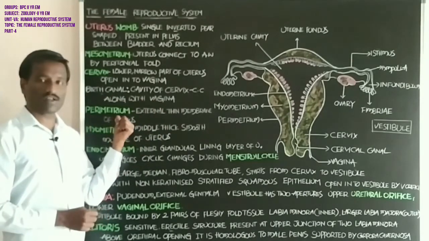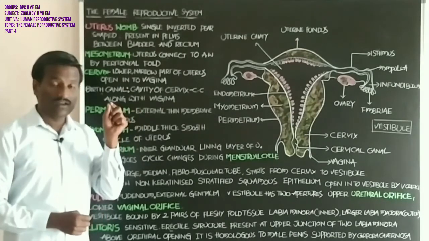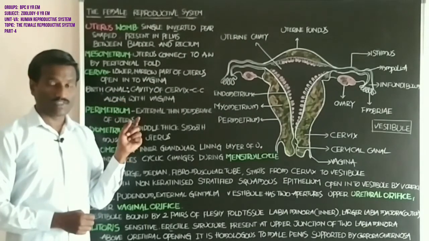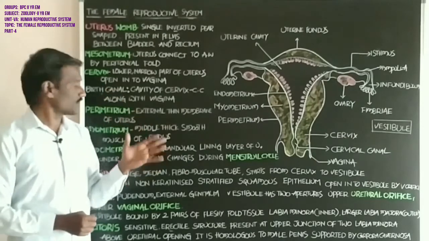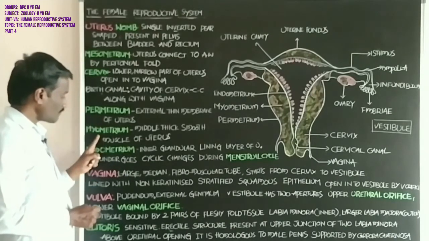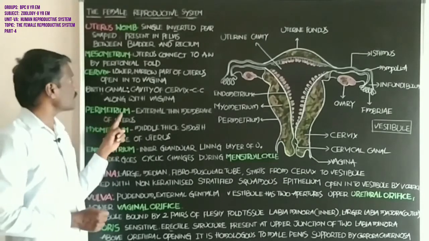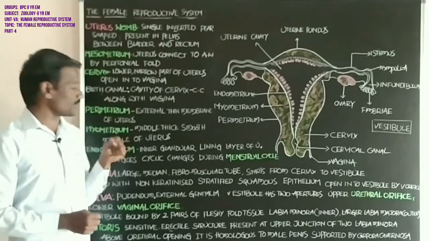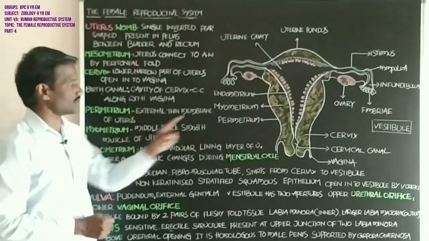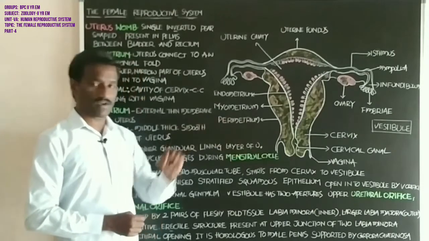Next, the perimetrium. The wall of the uterus consists of three layers: perimetrium, myometrium, and endometrium. The perimetrium is the external thin membrane of the uterus.